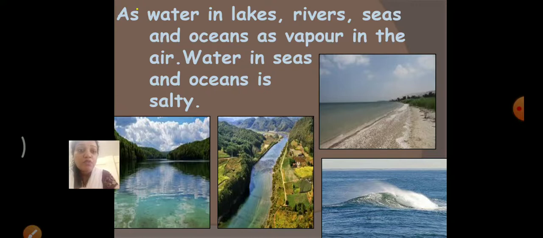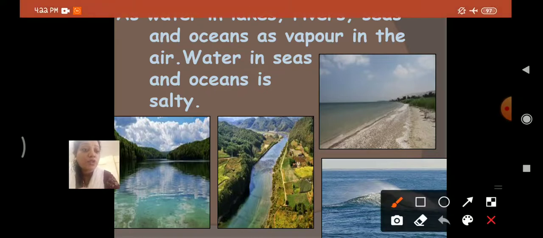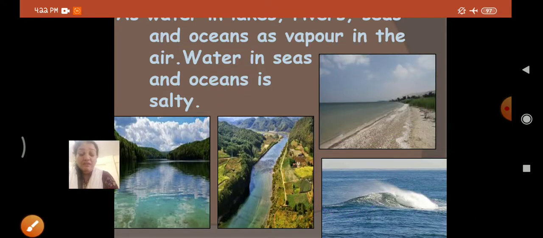Now, water in sea and ocean. Where are the sea and ocean? Show me where the sea and ocean are in this picture. Yes, this is the sea and this is the ocean. So water in seas and oceans is salty. You cannot drink that water. It's very salty.